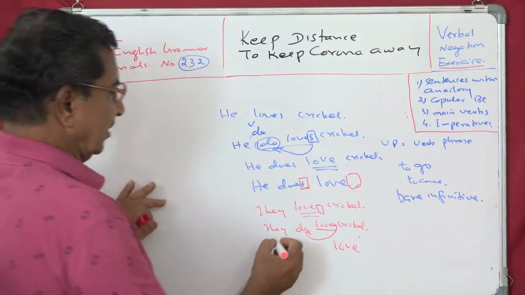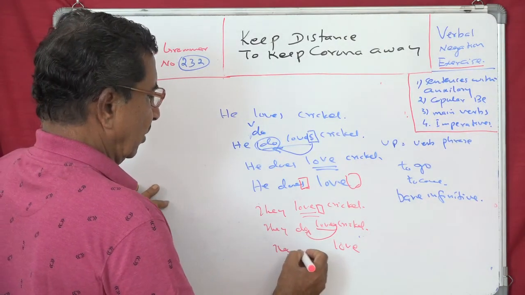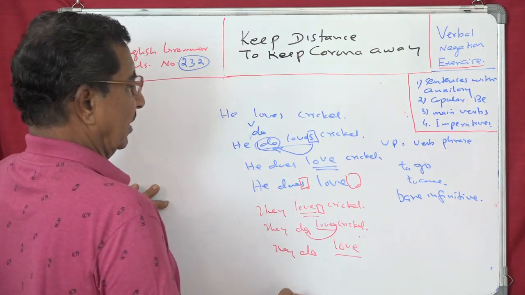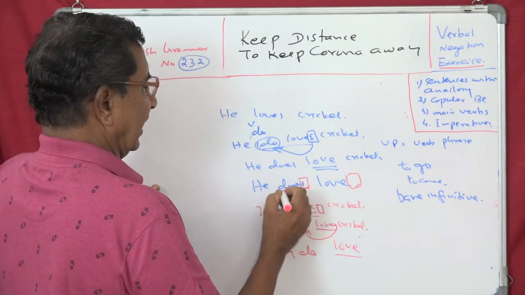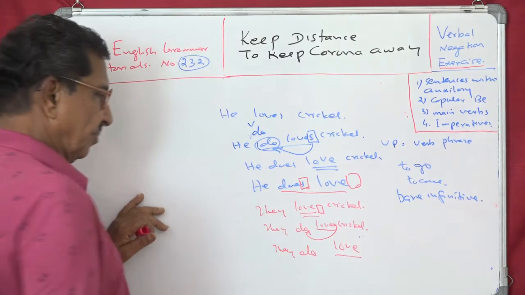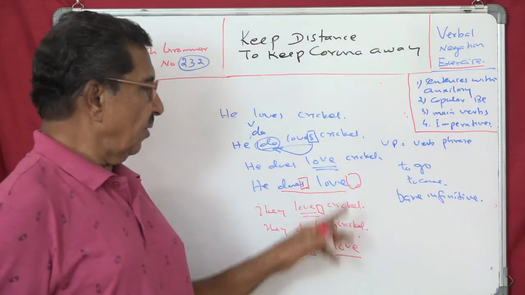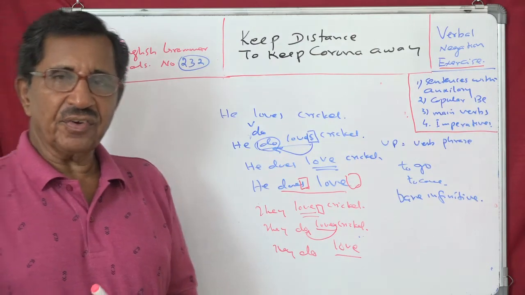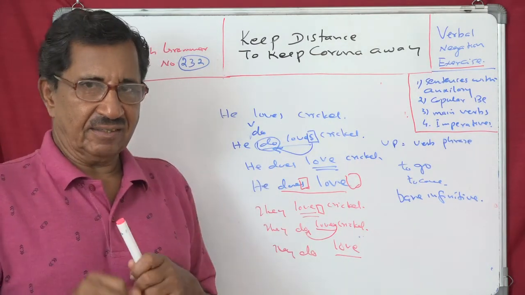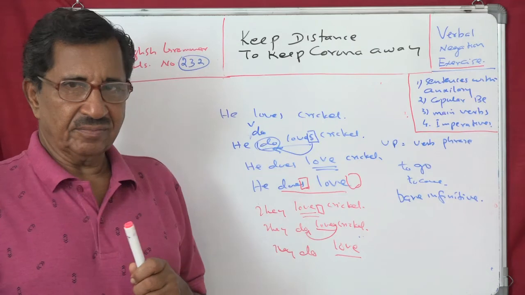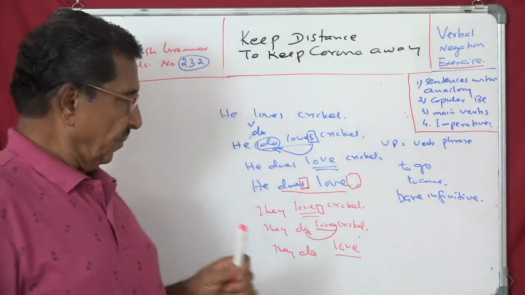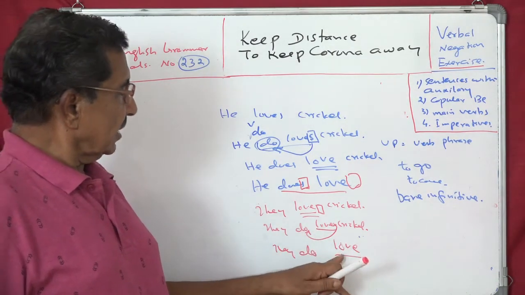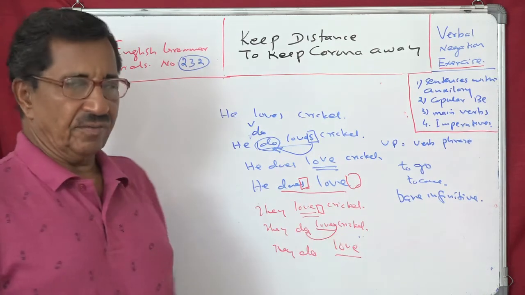So the sentence will be, they do love. Here also, he does love. In both these cases, love is a bare infinitive. Infinitives cannot take tense markers. And therefore, this is a bare infinitive, this is a bare infinitive.